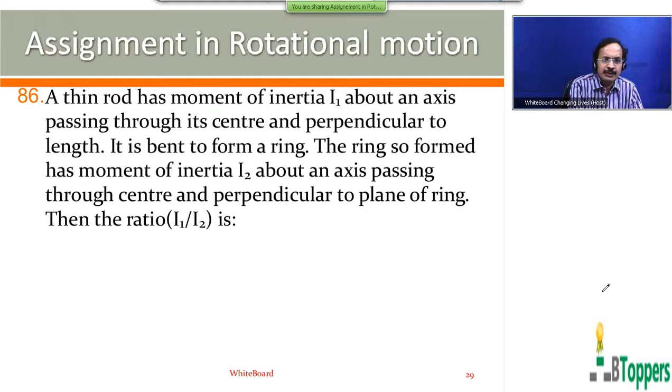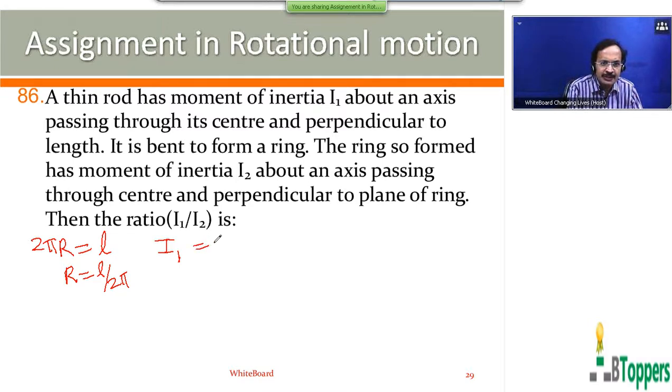So let L denote the length of the rod and R denote the radius of the ring. So perimeter or circumference of the ring, 2 pi r, can be taken as equal to the length of the rod, because the geometric length will not change. So radius of the ring you can write L by 2 pi. So moment of inertia of the rod about an axis passing through its center and perpendicular to its length you can write ml square by 12.